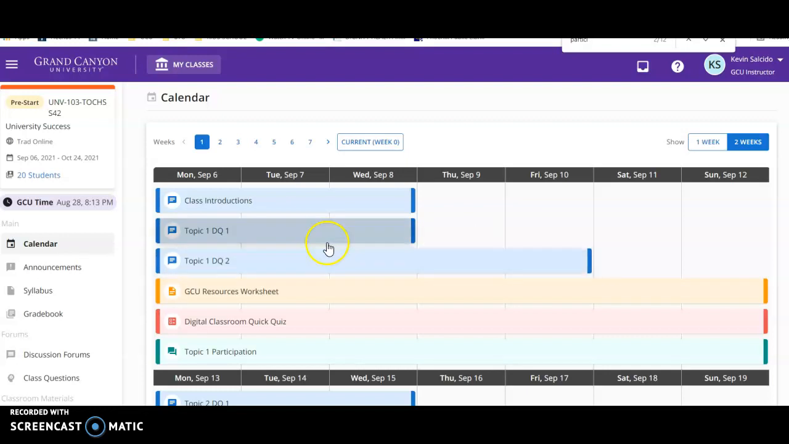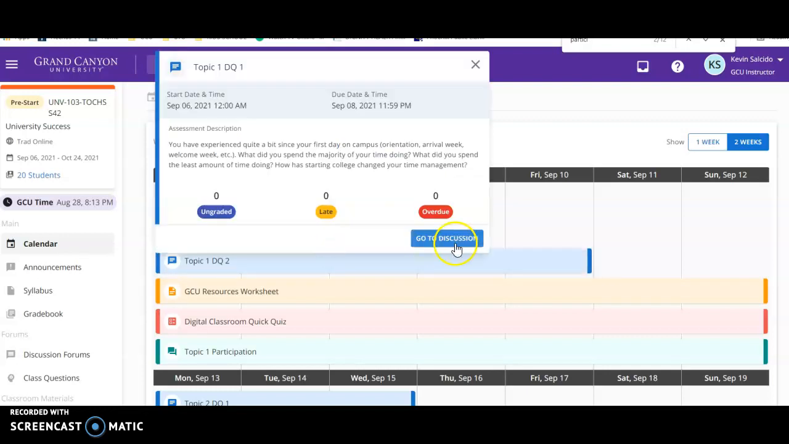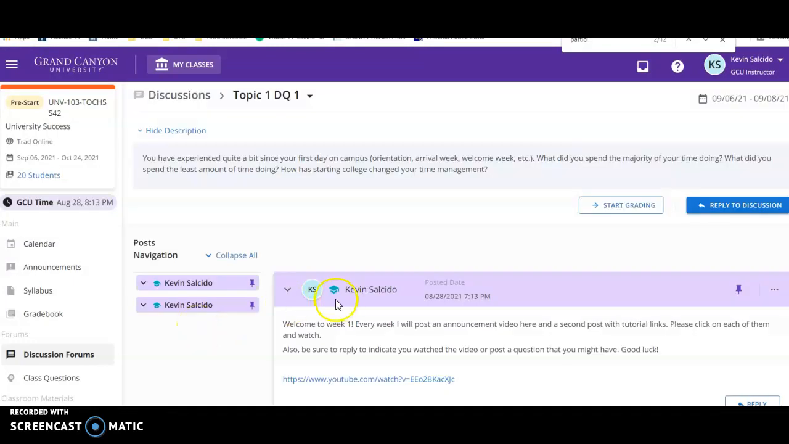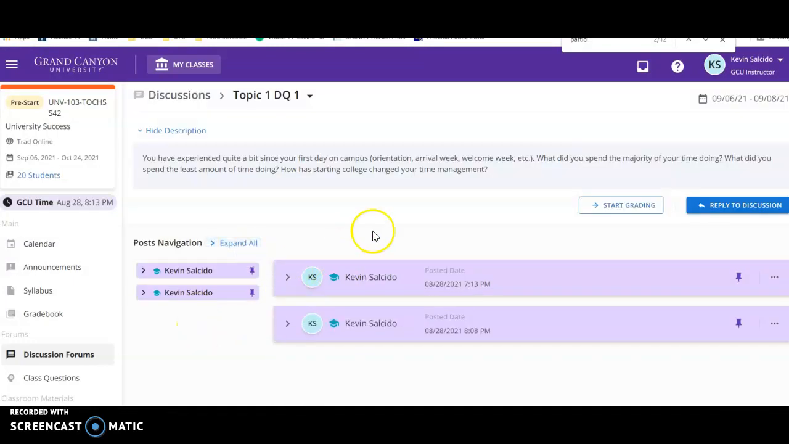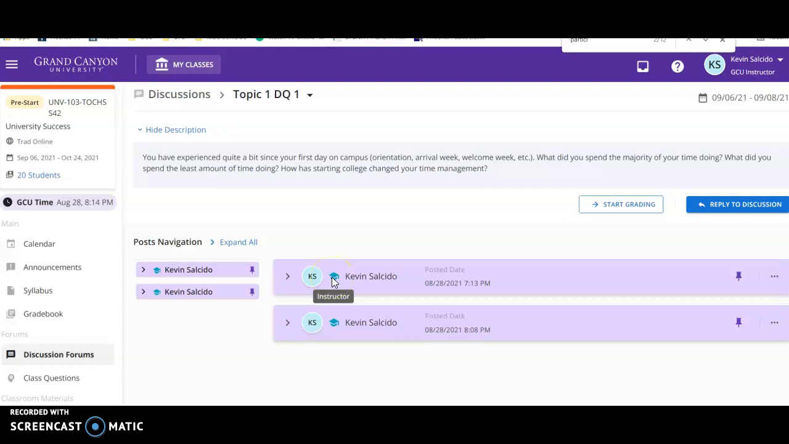So yeah, look around and look at these tutorials. Again, go here. This is where I want to direct you to. If it looks a little confusing, just click on collapse all and you'll see these two posts. And you might see other posts beneath it. This is before class started when I made this, so you might see different names of classmates, but note that my name's Kevin Salcido and you'll see a graduation cap.